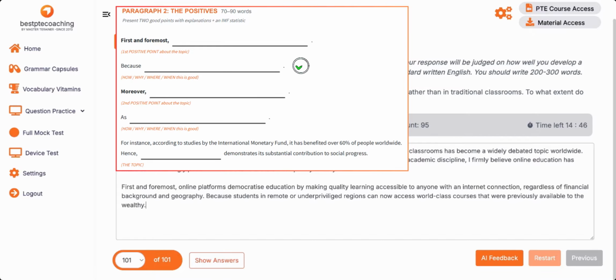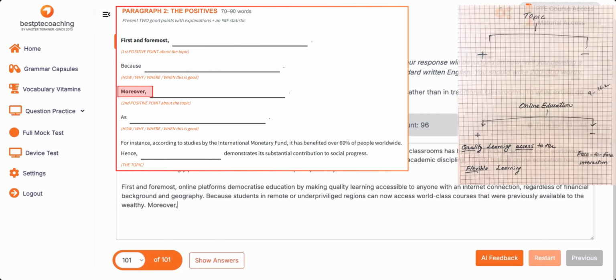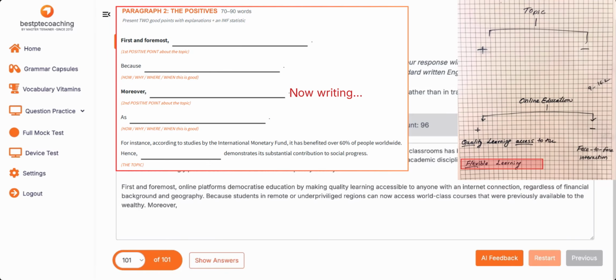Wealthy. Right. And one more reason. Moreover, this online learning accommodates, we used online learning a lot of times, so digital learning, the better word is accommodates diverse or different schedules and learning styles. Correct. So, there's a lot of flexibility. That's what we have written. Flexible learning, diverse schedules and learning styles. There's a lot of flexibility, right? Lifestyles.